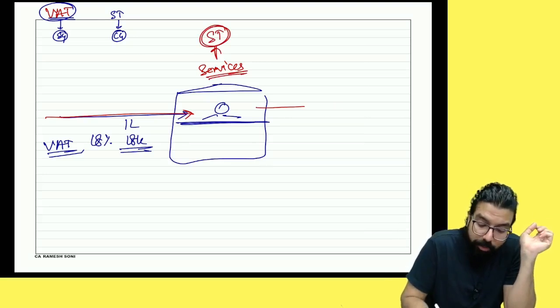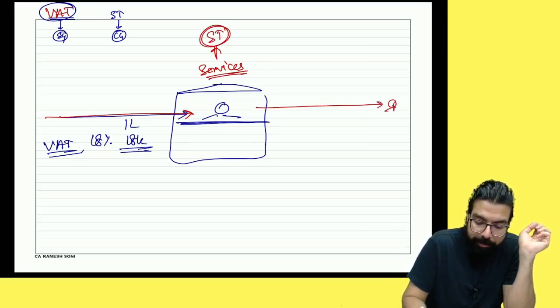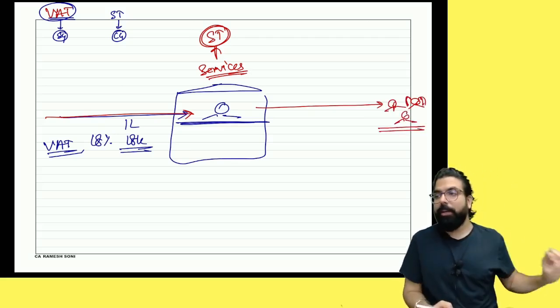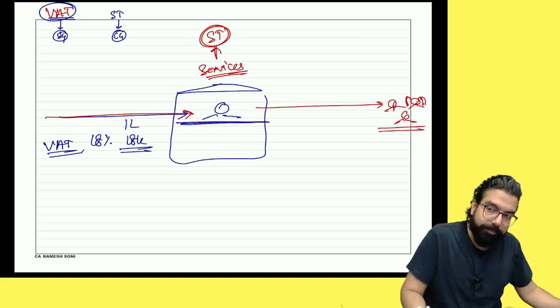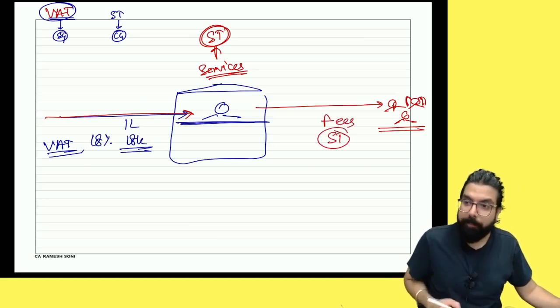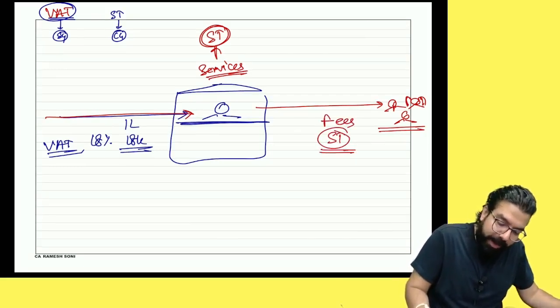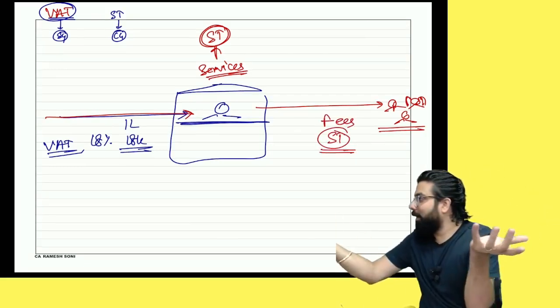So when I used to go ahead and give services to my customers, for an example, you are sitting over here, students are sitting over here. Okay? All these students, when I used to teach, what will I charge you guys? Fees. On the fees, what will I charge you? Tell me. Service tax. Do you agree with me? But service tax, if I have to pay, can I use my VAT credit?